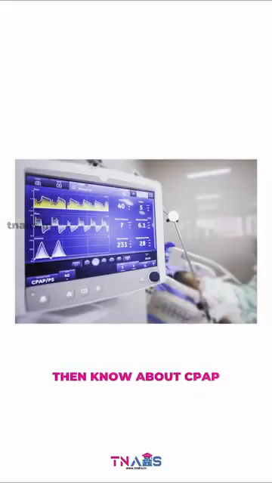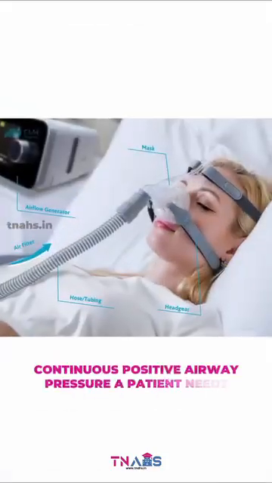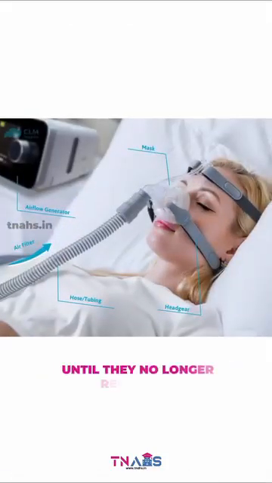Then know about CPAP. CPAP weaning is the process of gradually reducing the amount of continuous positive airway pressure a patient needs until they no longer require it.